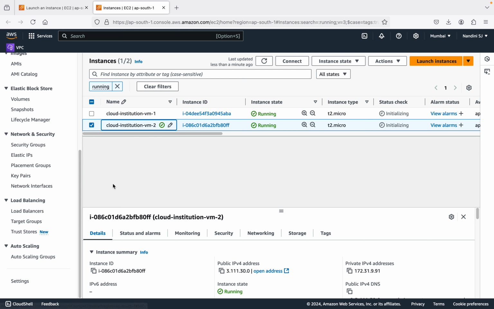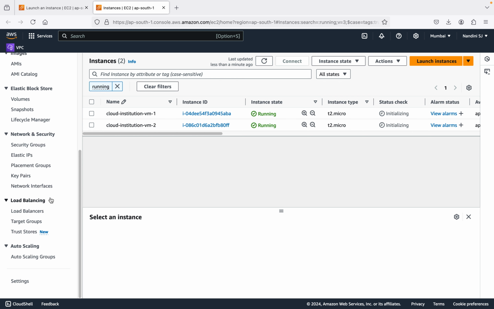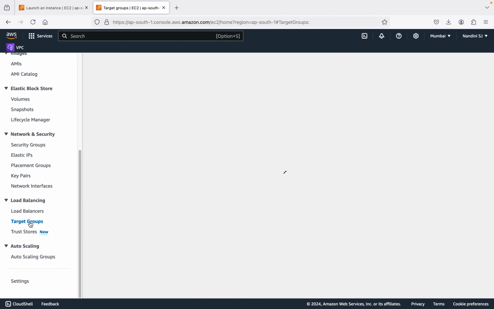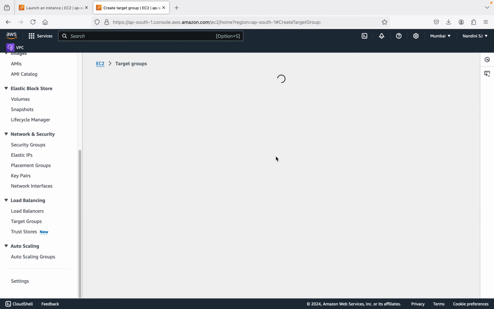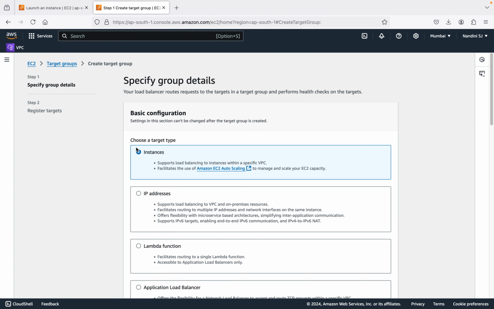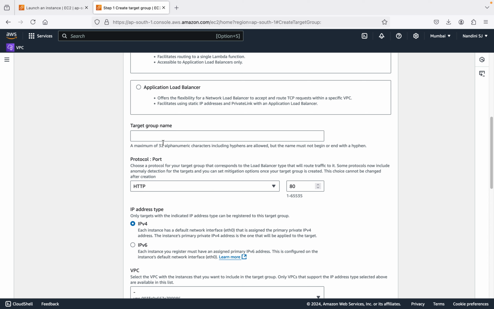Now let's go to the target group. I already explained to you what target groups are. Target group is nothing but the logical grouping of EC2 instances. So now create target group. I'm going to give instances, and the target group is going to be TG1, target group 1.